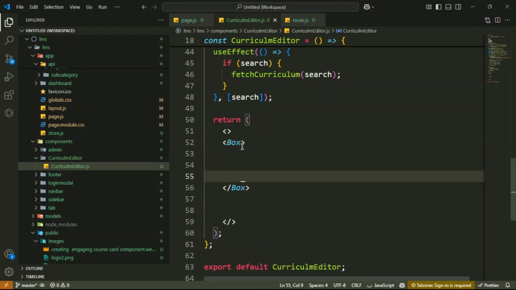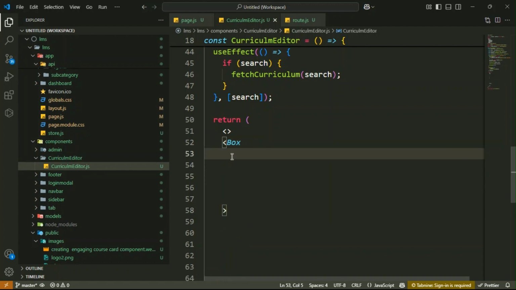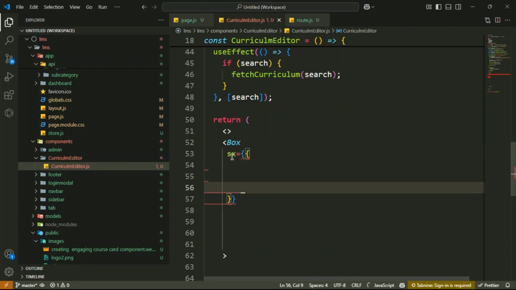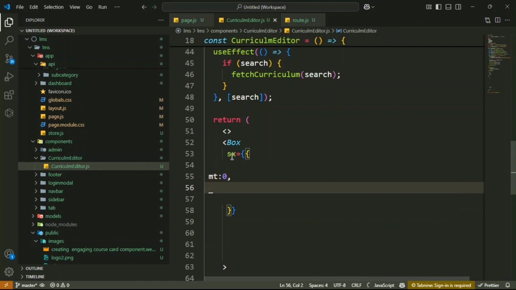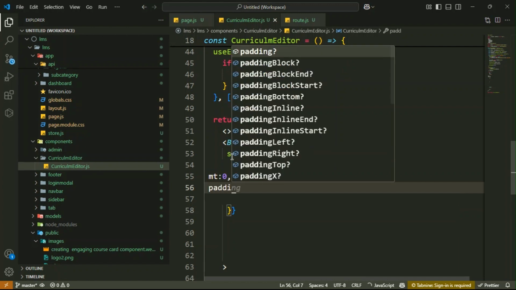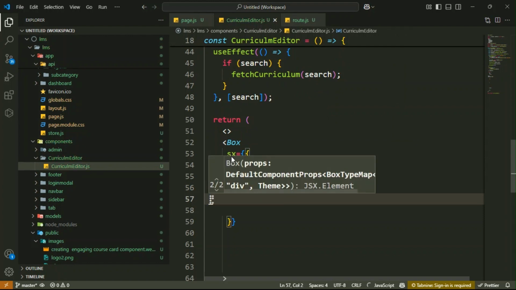Then inside it you have the additional styles. For that you have to write just sx equal. Then inside it, write margin 0. Got it. Then after that you have padding, padding here 16px. Then background, linear gradient background.